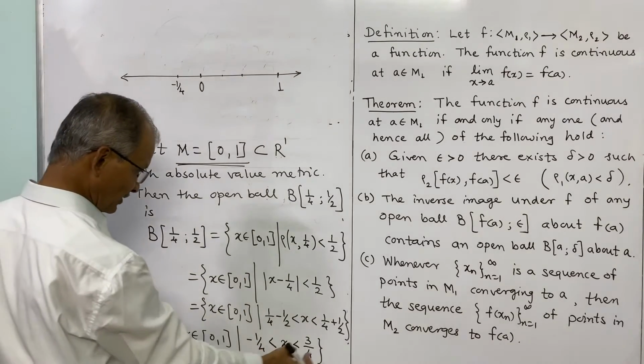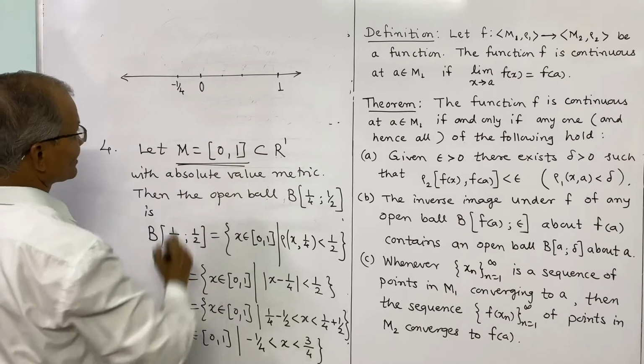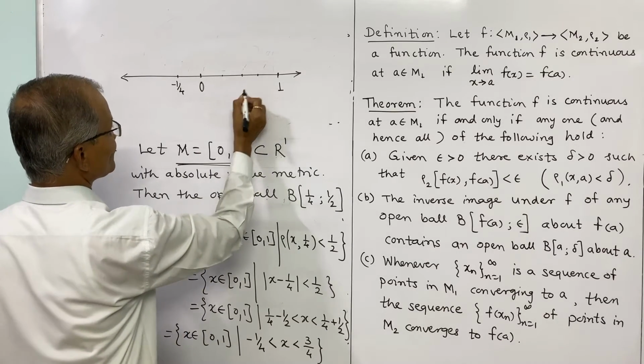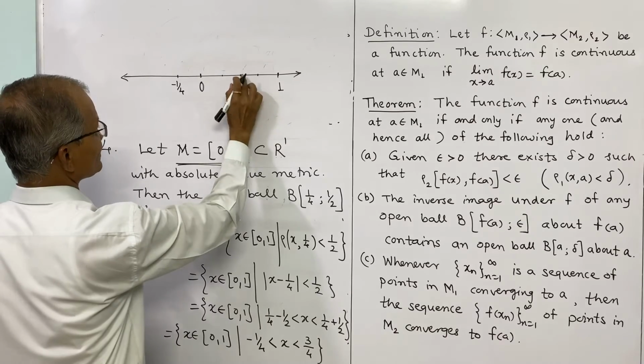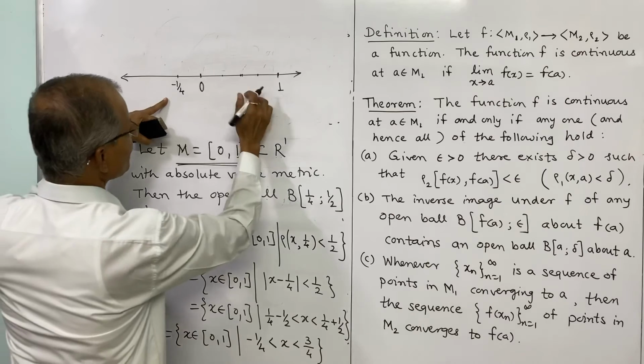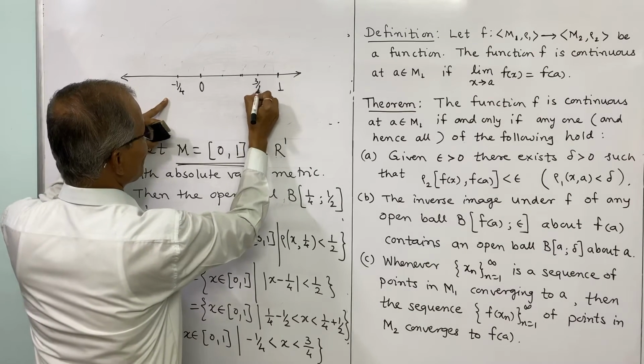Half also we have to consider. And what about 3 by 4? So here it will be 3 times 1 by 4. So this is half. And thus we have shown 1 by 4 also and 3 by 4.